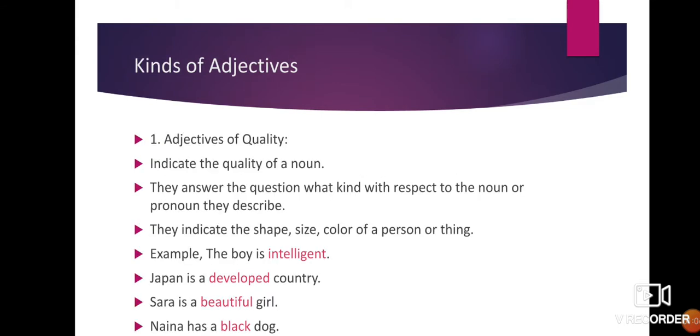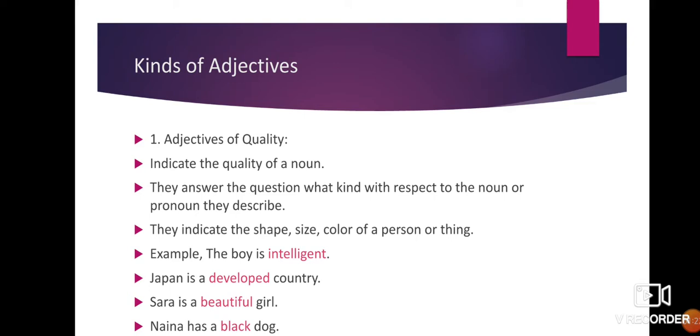Kinds of adjectives. Adjectives of quality indicate the quality of a noun. They answer the question what kind with respect to the noun or pronoun they describe. They indicate the shape, size, color of a person or thing.